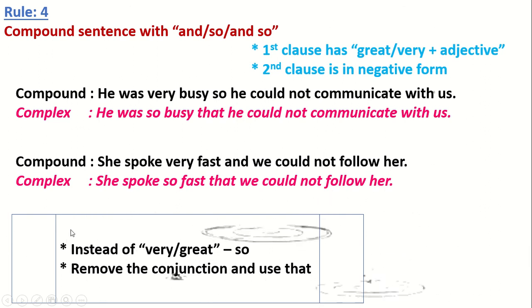So today up to this, dear students, you have some homework from your advanced learner book. You have to do the exercise compound to complex, number 1 to 5 and number 11 to 15, only 10 sentences. After watching the video, within 2 days you will submit your copy.